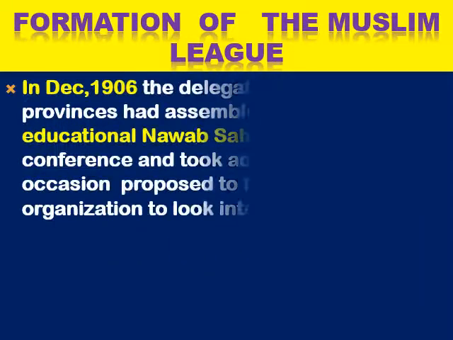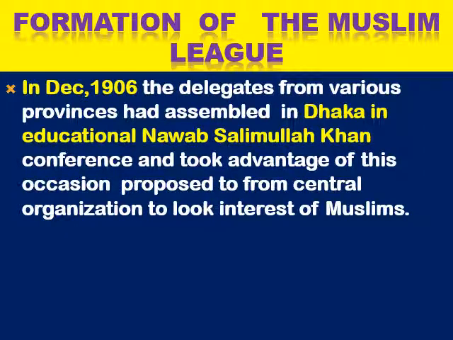The formation of the Muslim League. In December 1906, delegates from various provinces assembled in Dhaka. Dhaka is the present capital of Bangladesh. Earlier, Bangladesh was also part of India. So in 1906, the Muslim members from the various provinces assembled in Dhaka, under the presidentship of the educationalist Nawab Salimullah Khan.